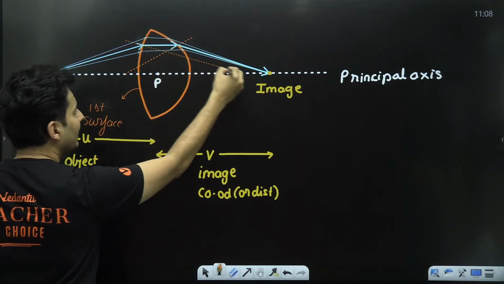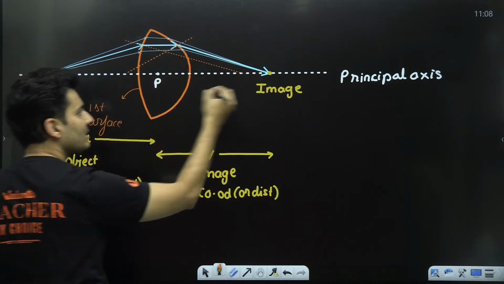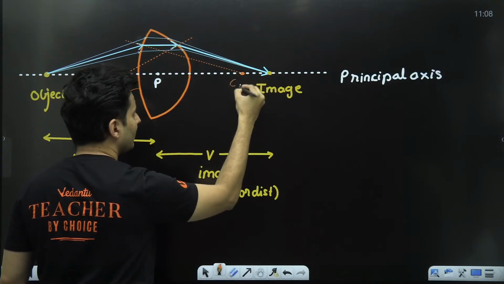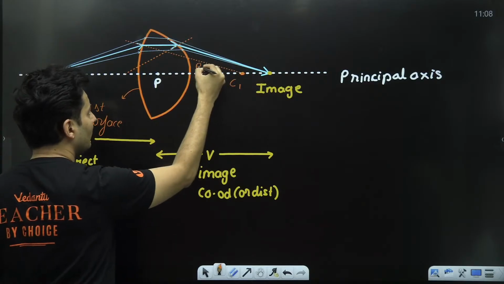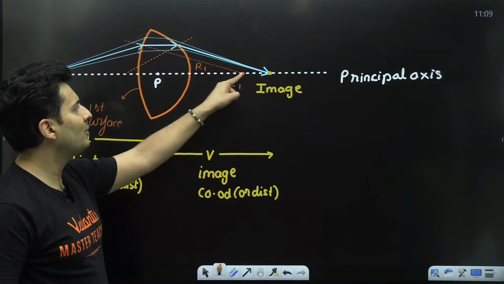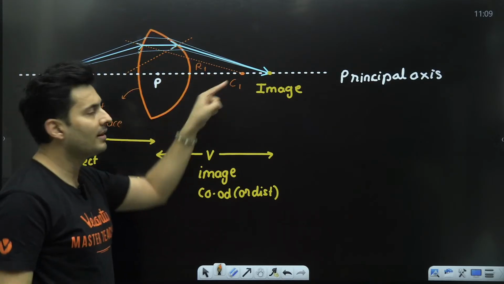So this line, the dotted line that I have drawn for that surface, this is basically the center of curvature, number one. And that line becomes the radius of curvature labeled R1. This is the radius of curvature of the first surface where the light rays will refract.